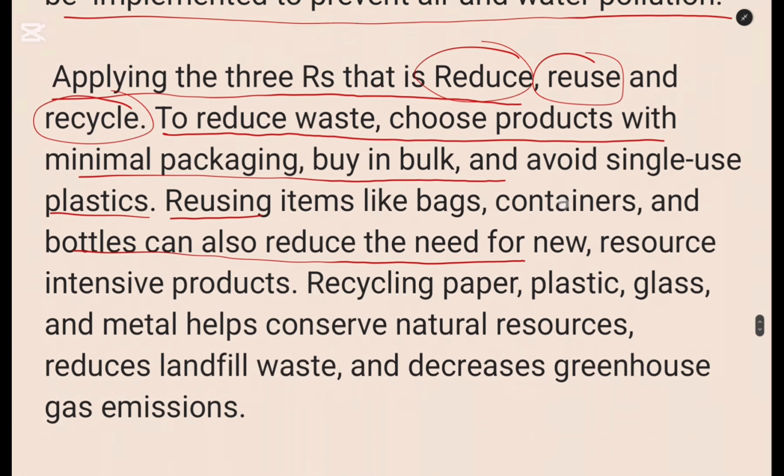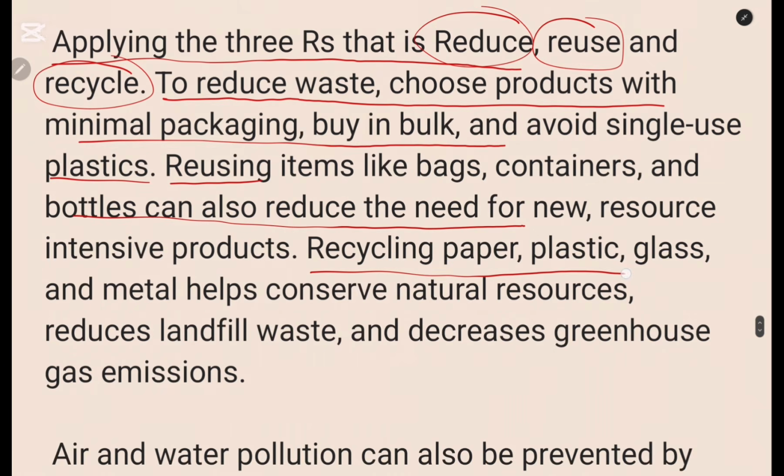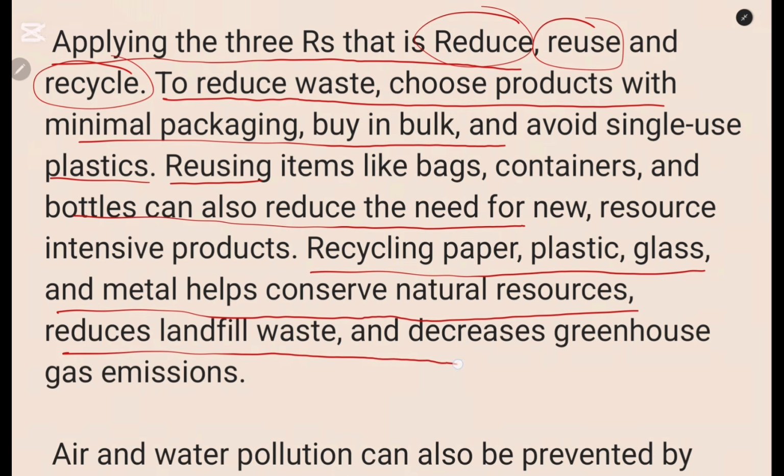Then recycling plastic, glasses, and metal helps conserve natural resources, reduce landfill waste, and decrease greenhouse gases. So the waste needs to be reused or recycled, which means remade into new instead of just dumping them. Okay.